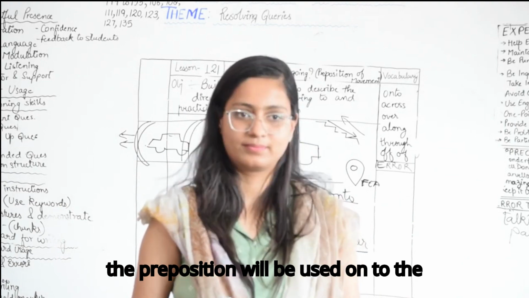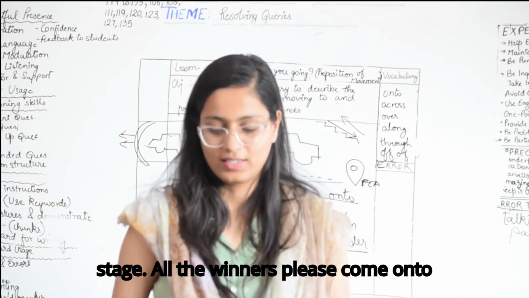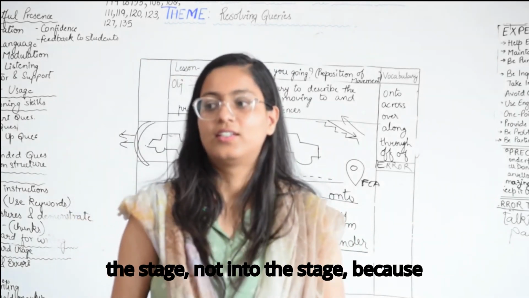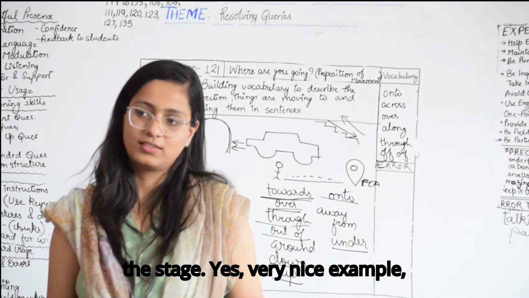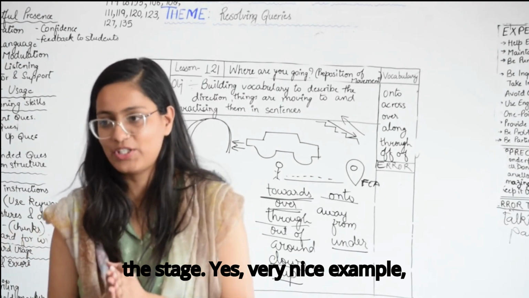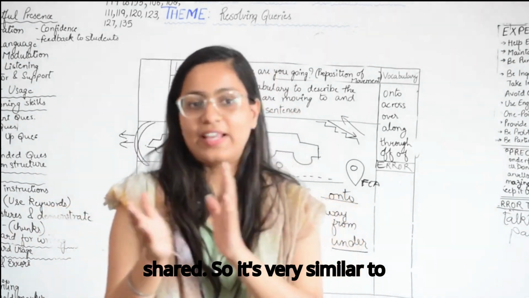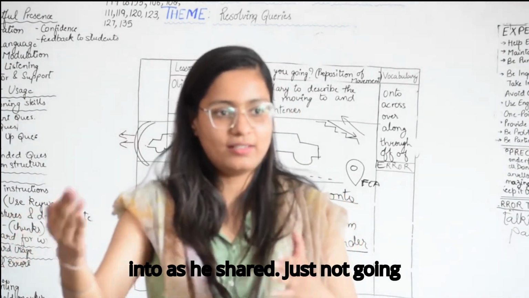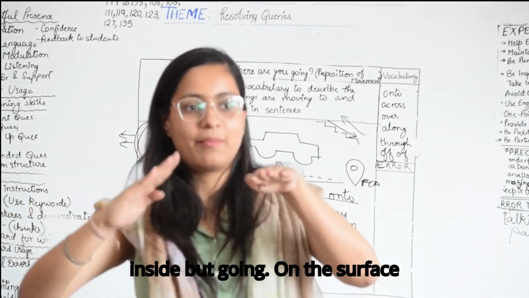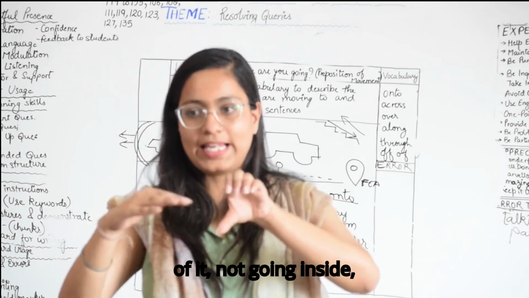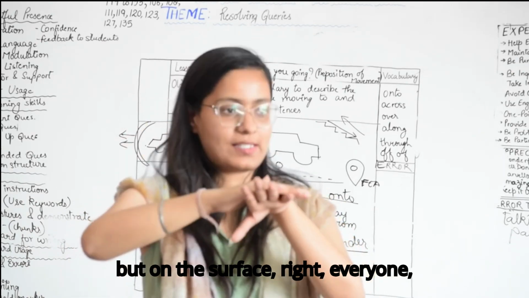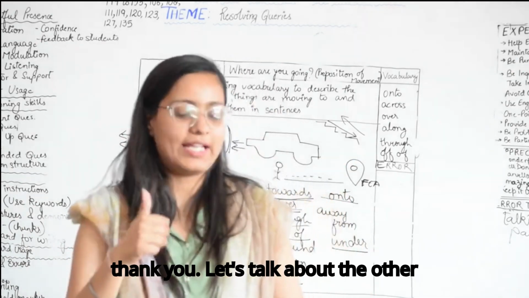So the preposition will be onto the stage. All the winners, please come onto the stage, not into the stage, because I'm not going inside, I'm going on top of the stage. Very nice example shared. So it's very similar to into, just not going inside but going on the surface of it. Right, everyone? Thank you.